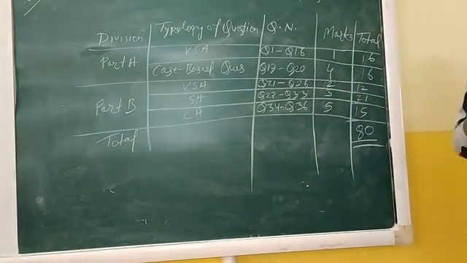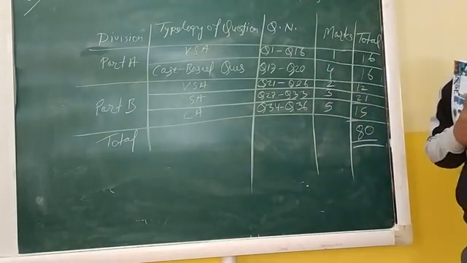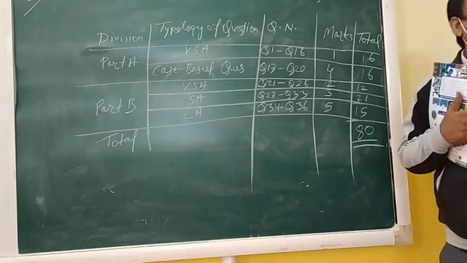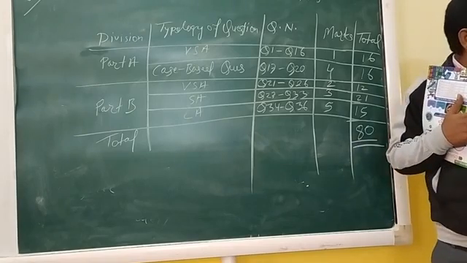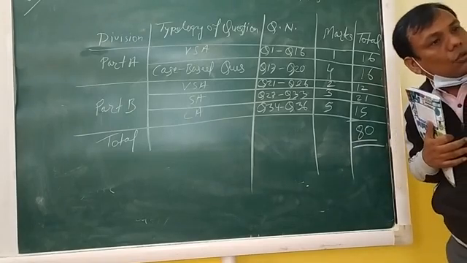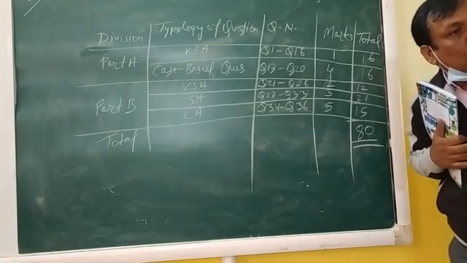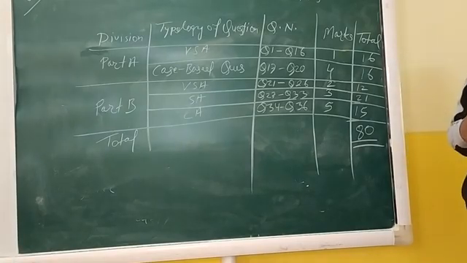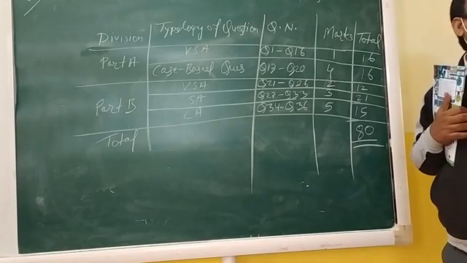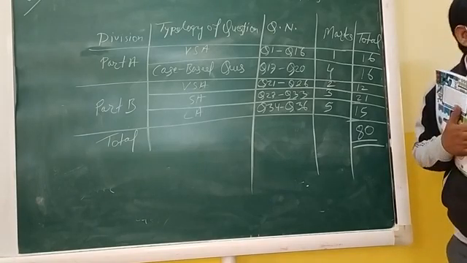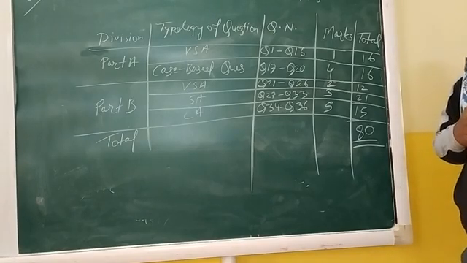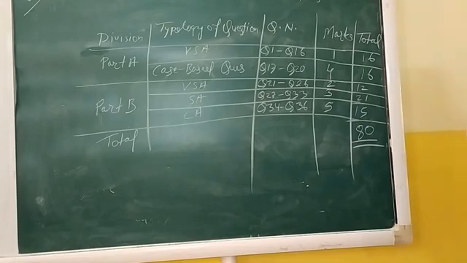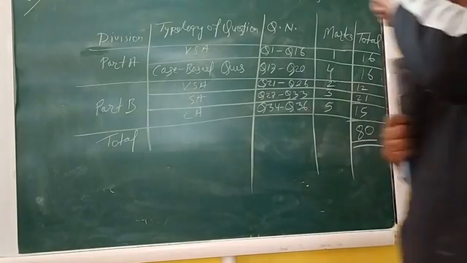Out of these 5 questions, only 4 questions you have to do. Understand or not? It is sure that all the questions are so easy that very easily you will be able to do. I will show you the examples also. So let us move.